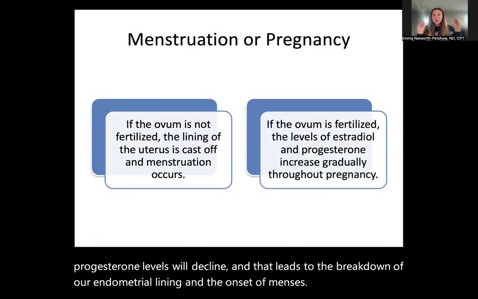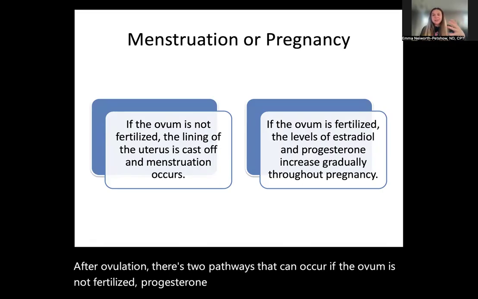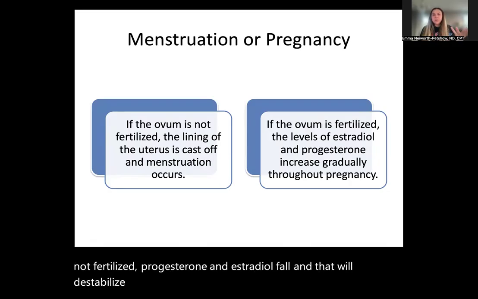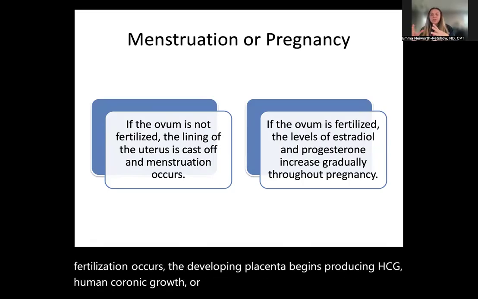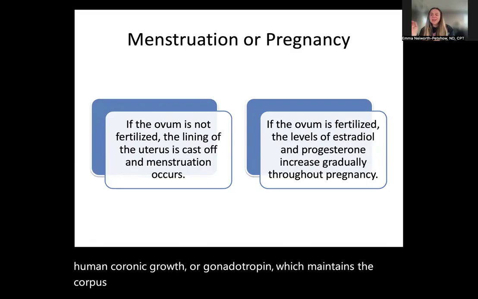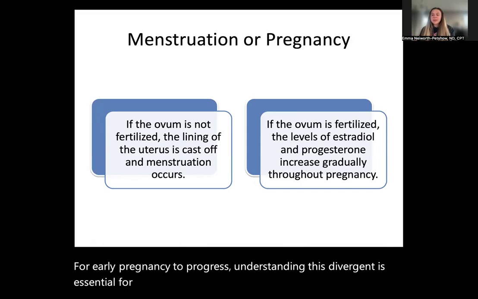After ovulation, there are two pathways that can occur. If the ovum is not fertilized, progesterone and estradiol fall, and that will destabilize the endometrium and trigger menstruation. If fertilization occurs, the developing placenta begins producing hCG, human chorionic gonadotropin, which maintains the corpus luteum and keeps progesterone levels high. This prevents the shedding of the uterine lining and allows for early pregnancy to progress. Understanding this divergence is essential for interpreting menstrual irregularities and early pregnancy loss.